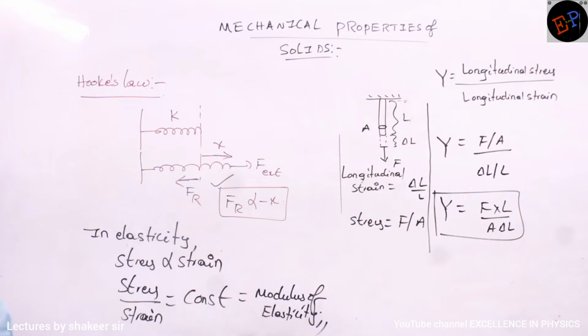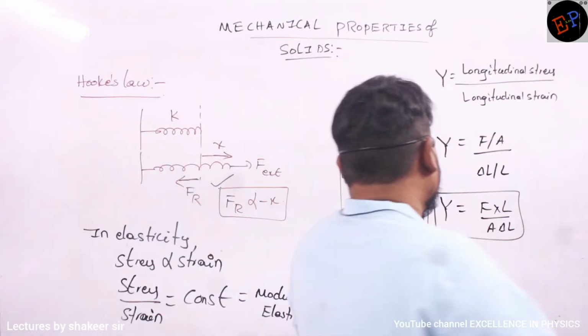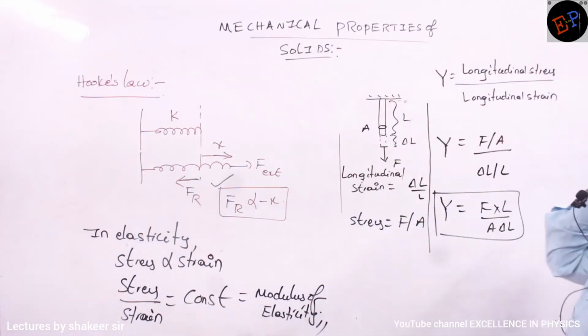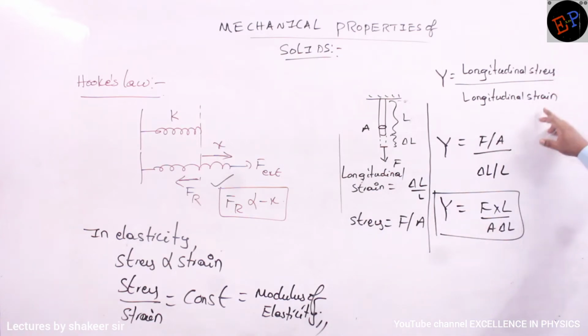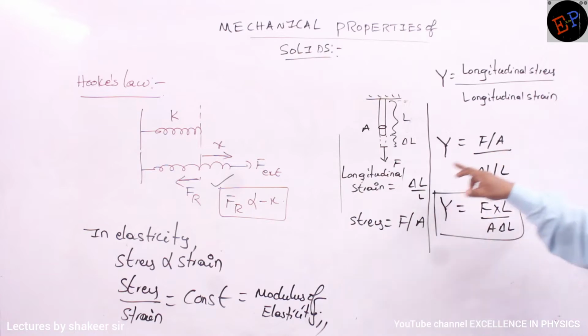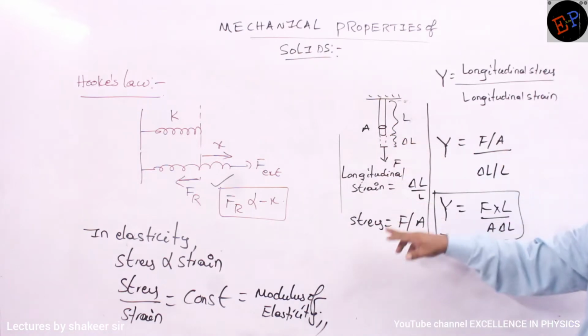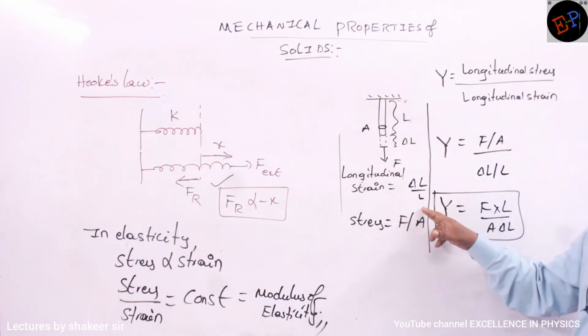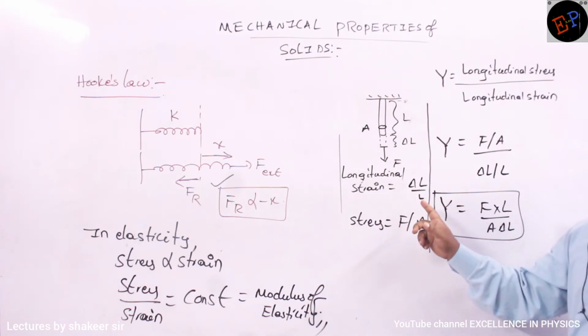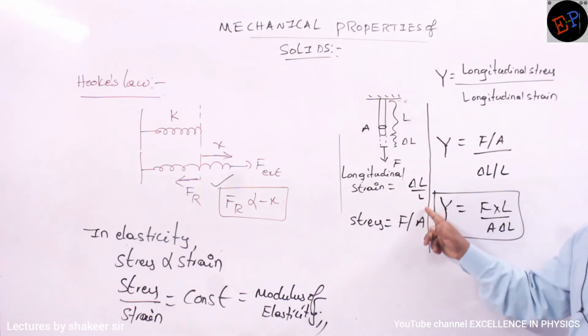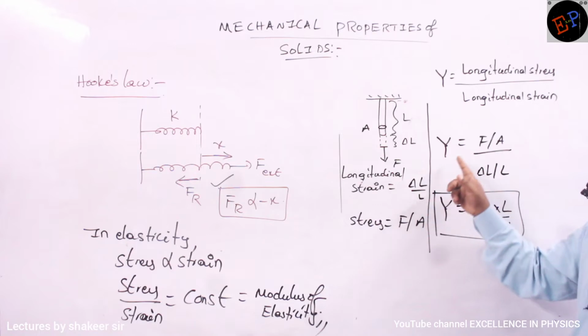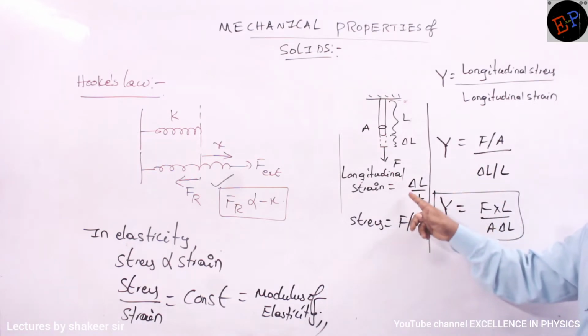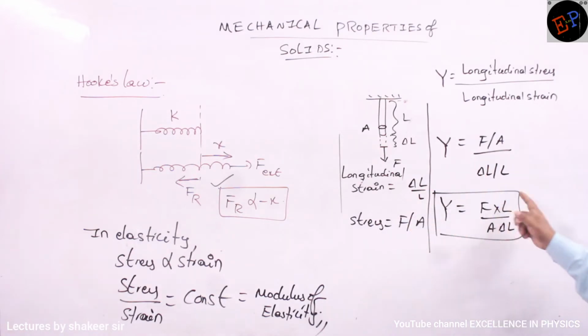So we were studying Young's modulus of elasticity, which can be written as longitudinal stress by longitudinal strain. Longitudinal stress is the applied force per unit area. Strain is nothing but change in dimension to original dimension. Which dimension is changing here? Length is changing, so delta L by L. Stress has a dimension, strain does not have a dimension. So it is F into L by A into delta L.